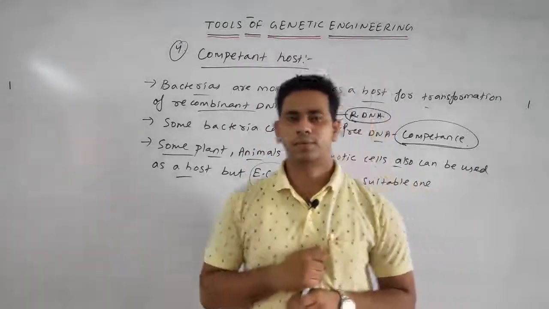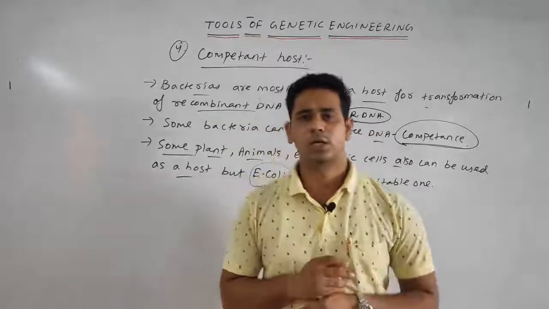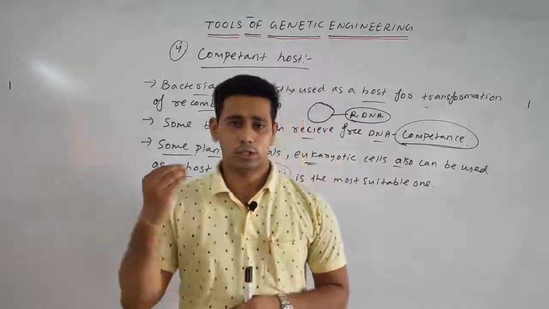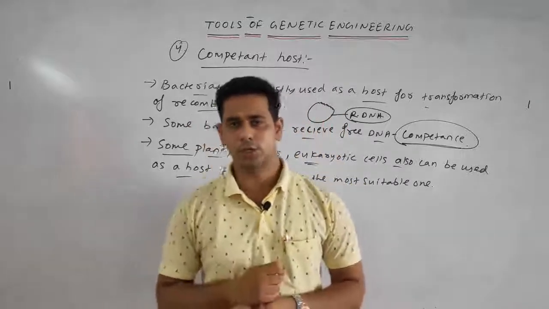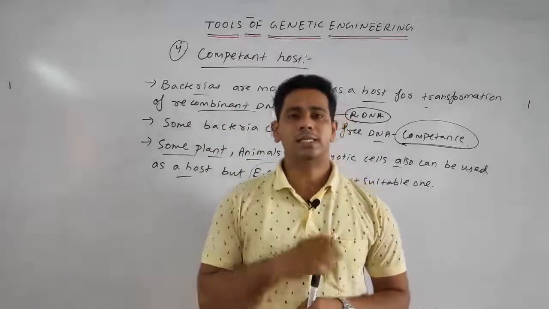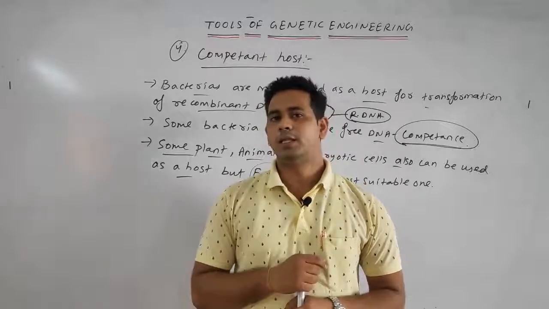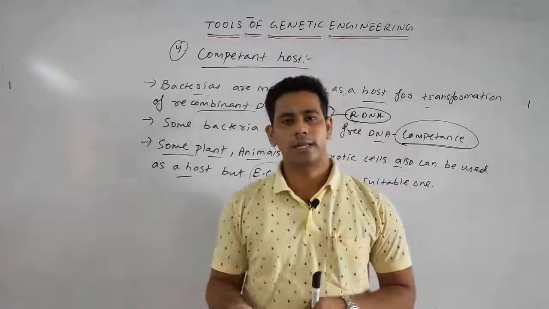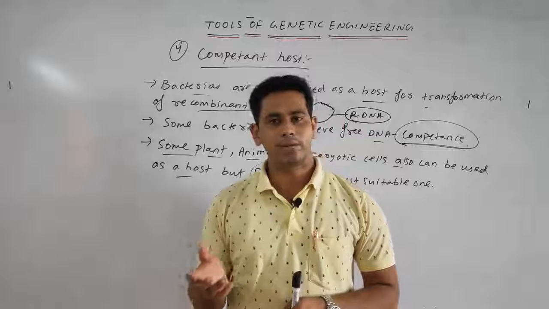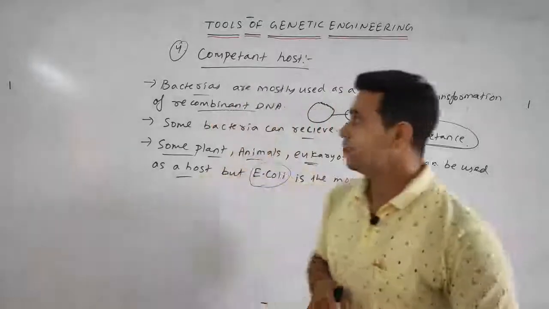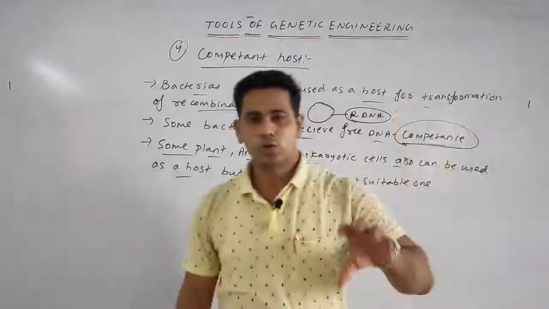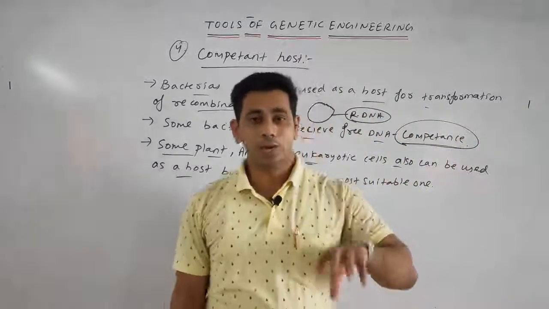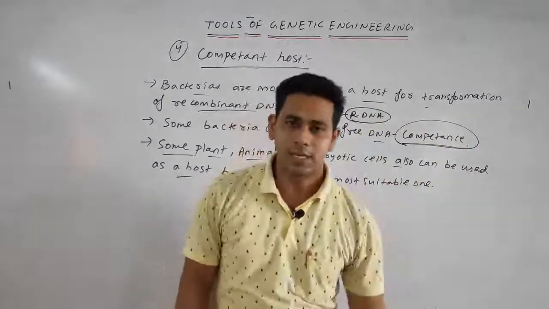We discussed various types of cloning vector: the plasmid, the bacteriophage, the cosmid, the phagemid, etc. Next we discussed the passenger DNA or foreign DNA: the complementary DNA, the synthetic DNA and the random DNA. And lastly we discussed the competent host, the host into which the recombinant DNA is transformed.